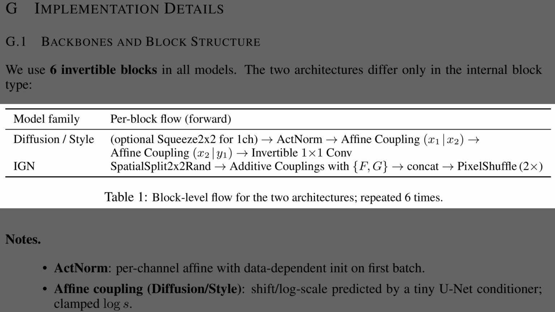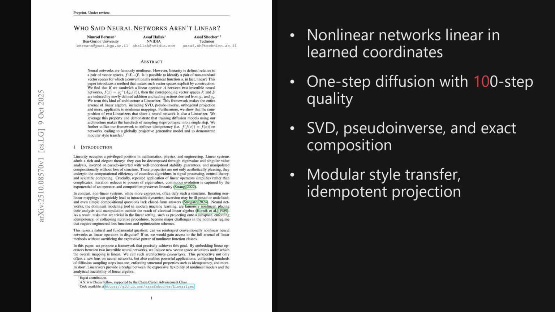So the previous figure demonstrated modular style transfer in action. Table 1 summarizes the block flow for the two backbones used throughout, which are diffusion and style and IGN. The diffusion and style stack applies optional squeeze, then act norm, two affine couplings, and an invertible 1x1 convolution, and this sequence repeats 6 times. The IGN stack splits space into two streams, uses additive couplings with shared functions, concatenates, then pixel shuffles for reversible down and up moves.